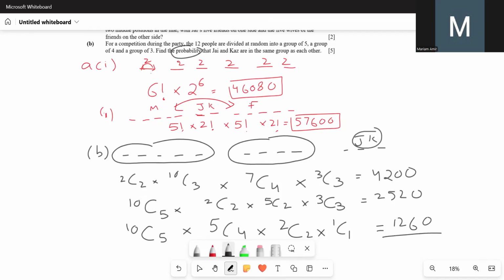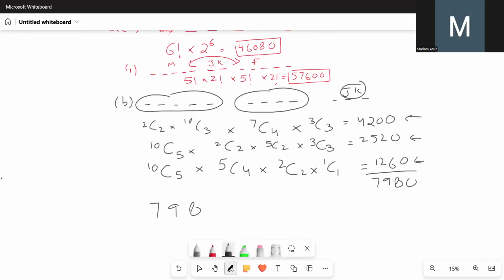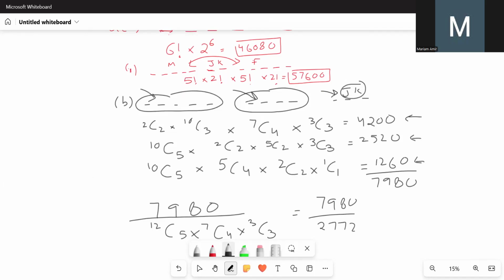Sum these up, and we get 7980. These are our favorable outcomes. What would be the total outcome? We could have 5 out of 12 here, so 12C5. Then we'll be left with 7, so 7C4, and then we'll be left with 3, so 3C3. This gives 7980 upon 27720, which gives 19 upon 66.